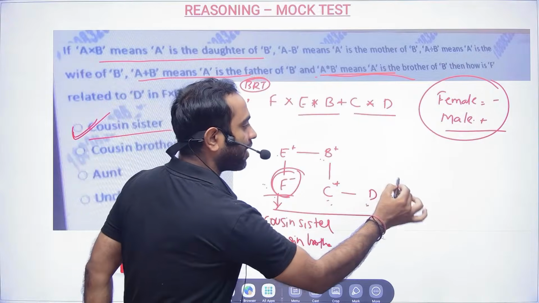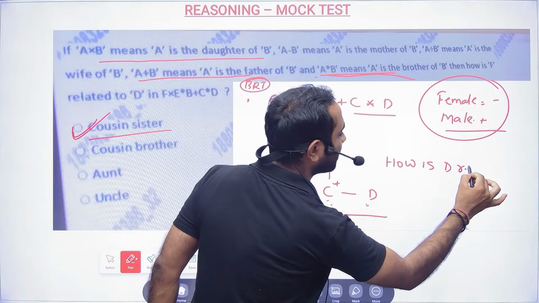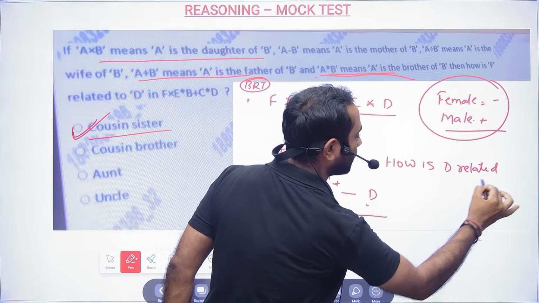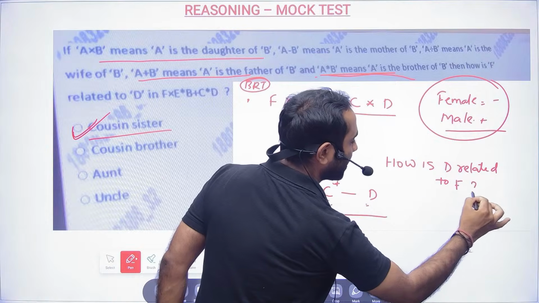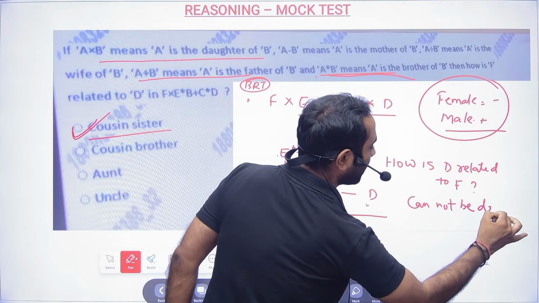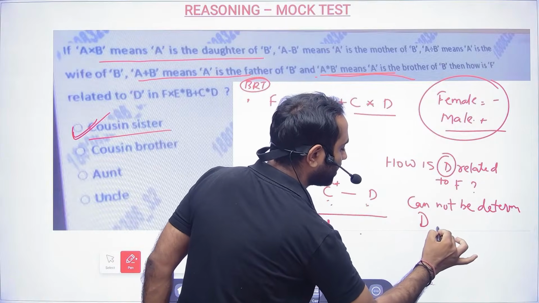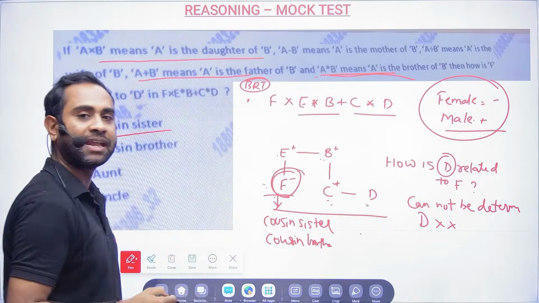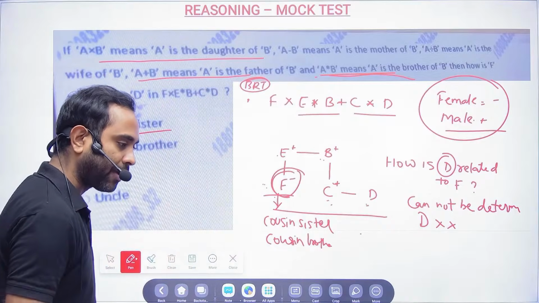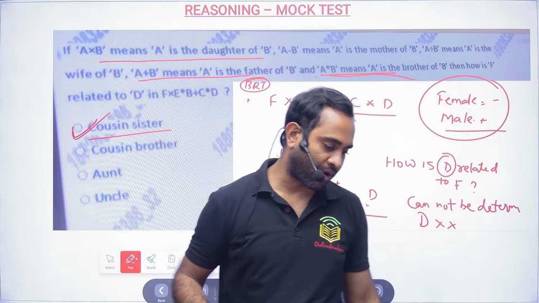Now if they had asked how D is related to F, in this case my answer will be cannot be determined. The reason is that the gender of D is not known. If the gender of D is not known, then we cannot take whatever we want.